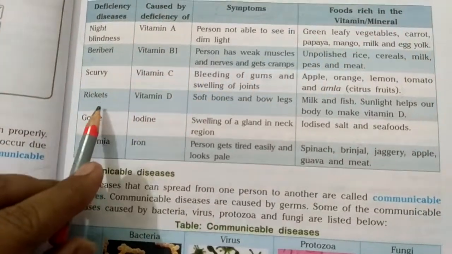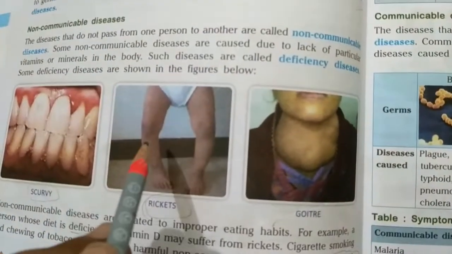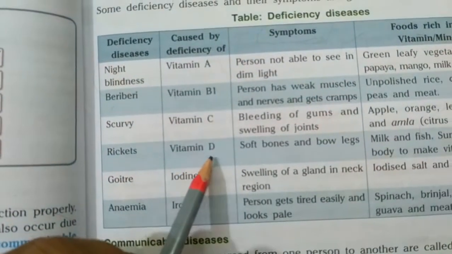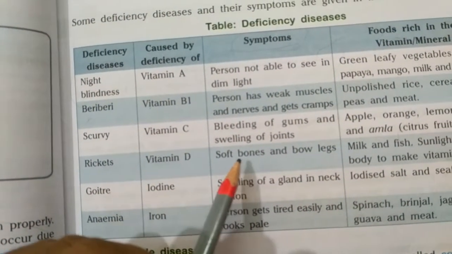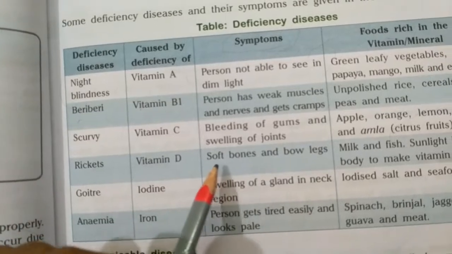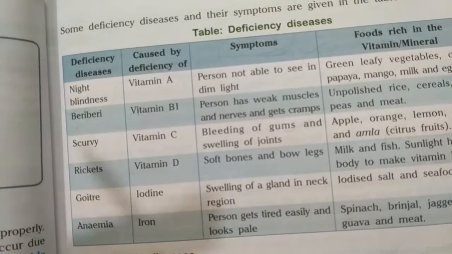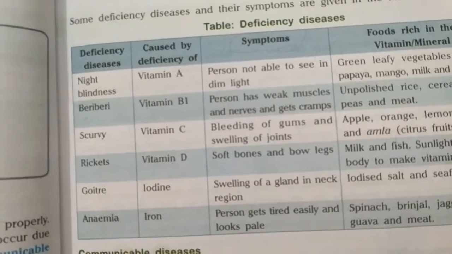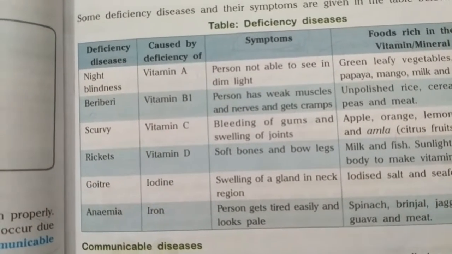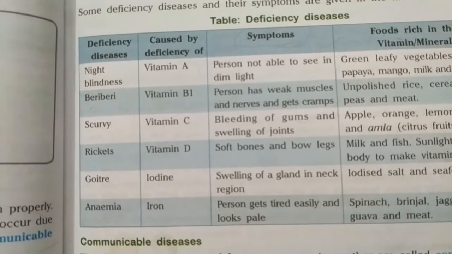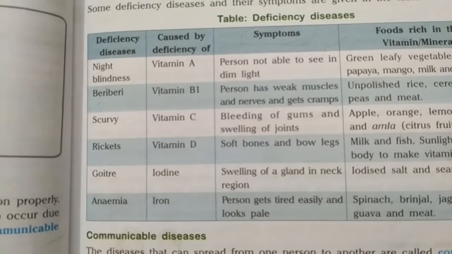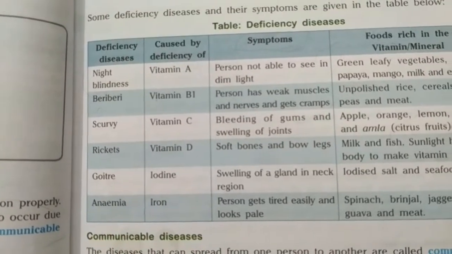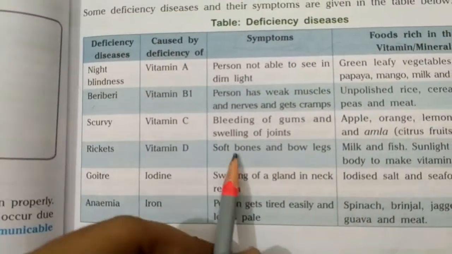Next, rickets. As with this picture I have already explained to you, rickets happens due to the deficiency of vitamin D. And what are the symptoms? Soft bones. Soft bones means the bones are weaker, not very healthy and strong, not straight bones. Those bones are very brittle, they are very prone to get broken or bending. So those are called soft bones.